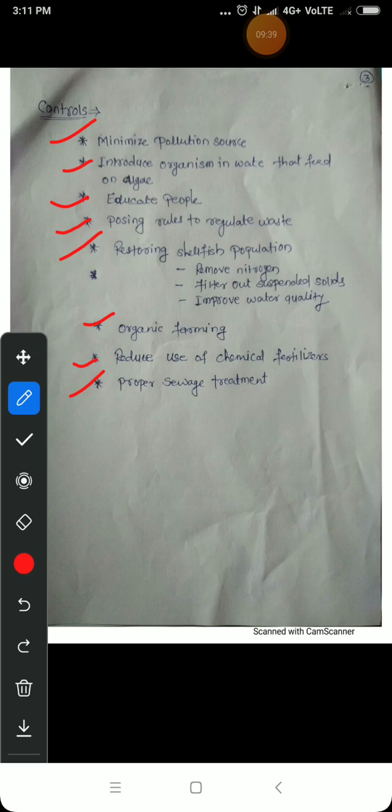So I hope you understand the concept of eutrophication. This is a very useful concept, not only for biology and chemistry, but also for civil engineering students in their final year. They have a subject, that is EPRS, environmental pollution and rural sanitation. So one of the topics there is eutrophication. So I hope you understand.